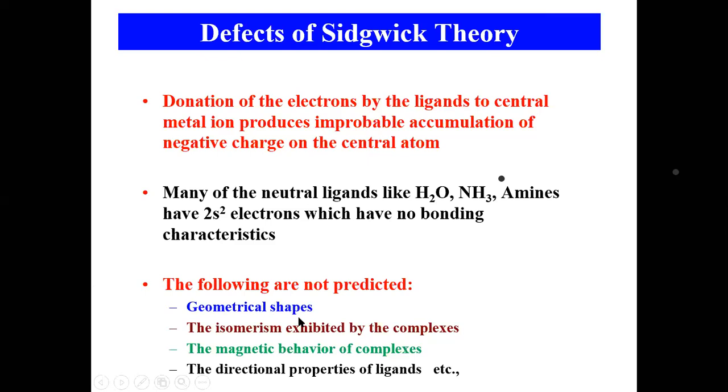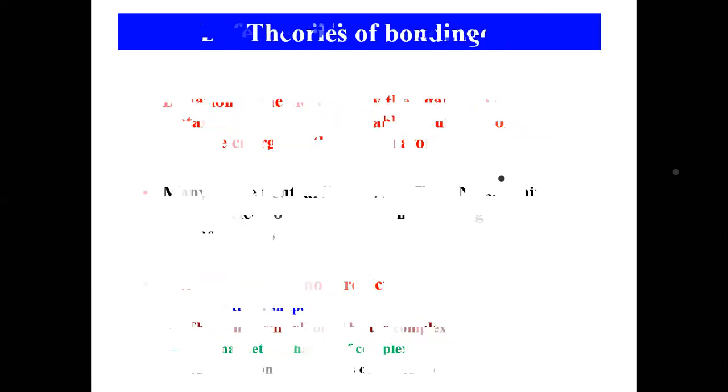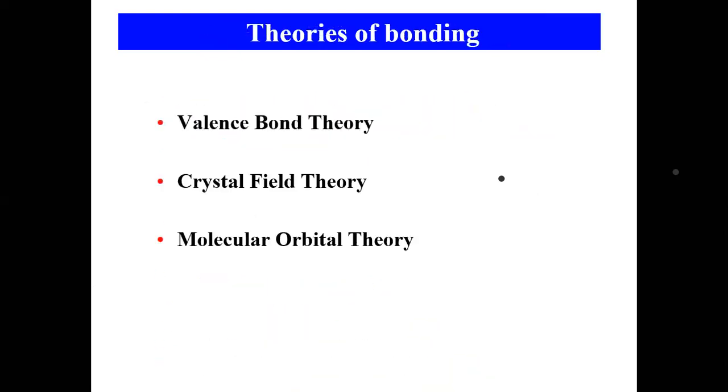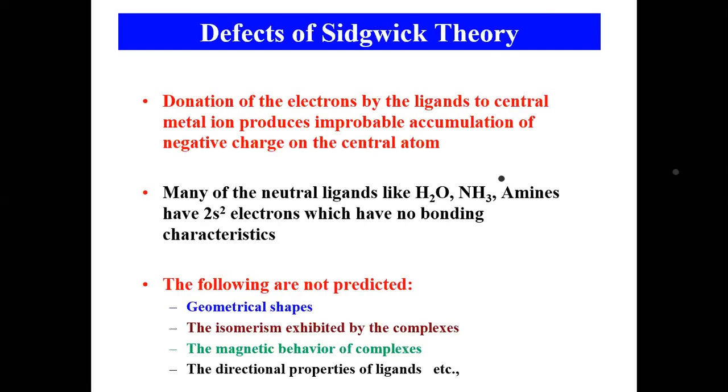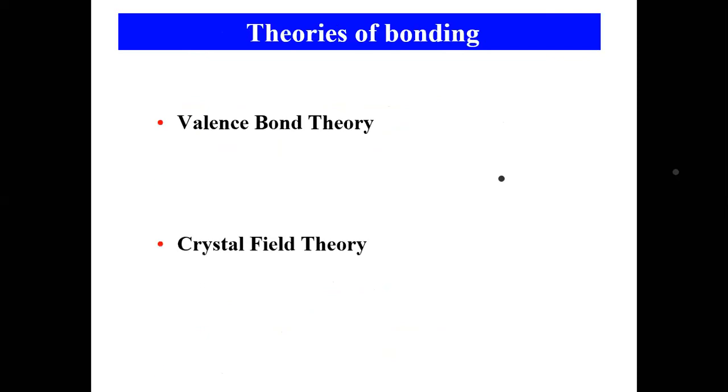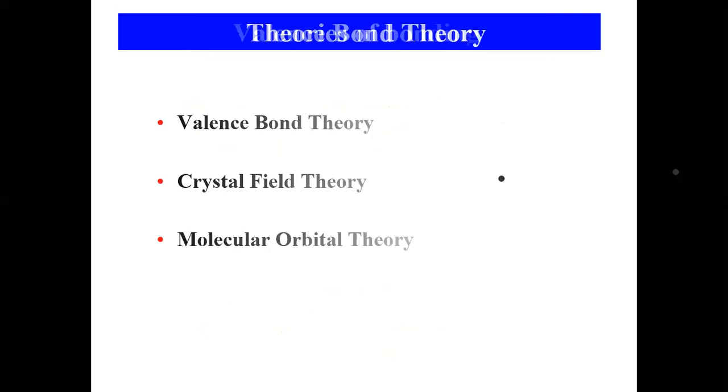And these are not predicted: What is the shape of the complex? What is the isomerism exhibited by the complex? And what is the magnetic behavior of the complex? The directional properties of ligands, etc. So, based on these defects, a few theories were developed. Those are quantum theories.